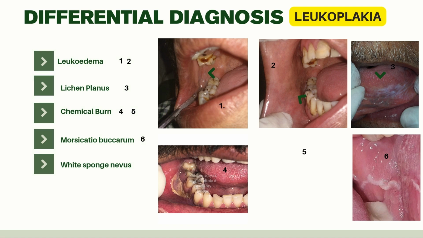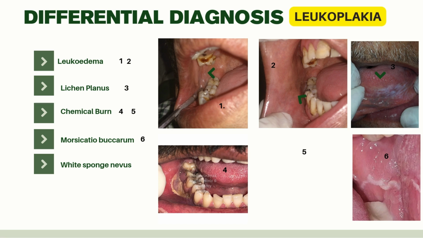On the second picture, you can see this milky white translucency present on the right buccal mucosa. On the first picture, it goes away when I stretch the mucosa. You can see here on clinical picture number 2, there is no milky white appearance now on this buccal mucosa. So the first differential diagnosis is leukoedema.